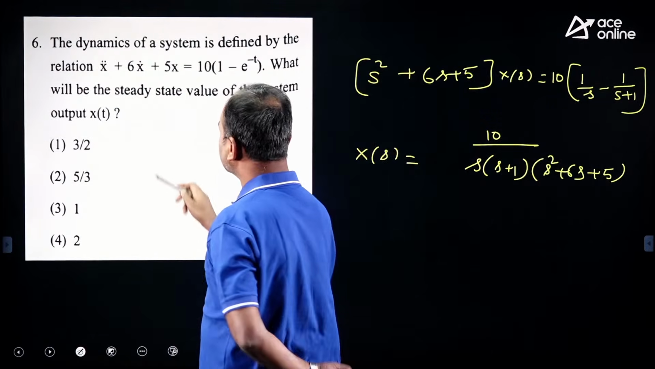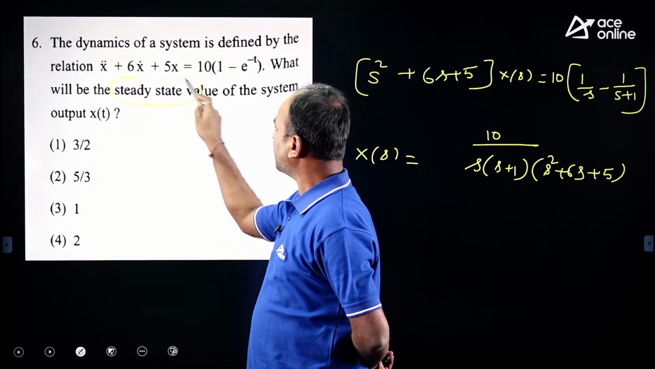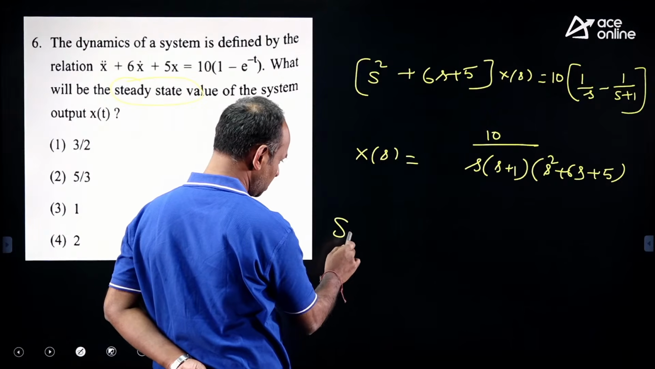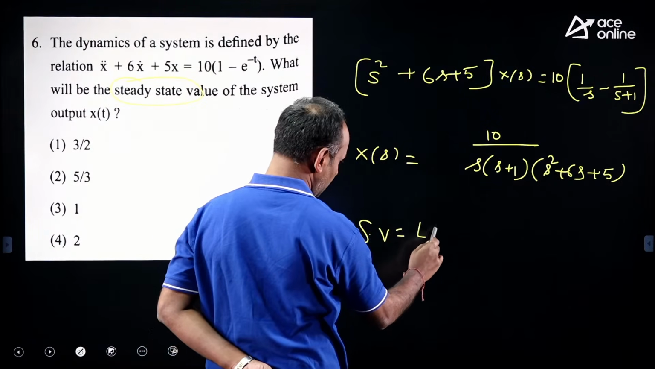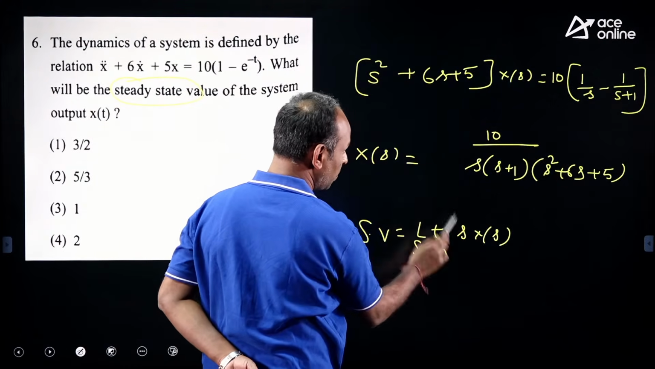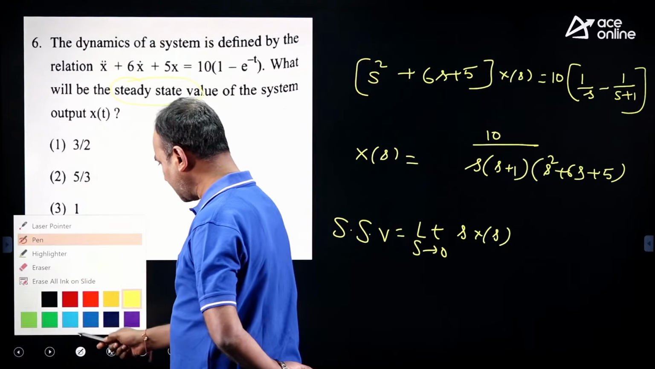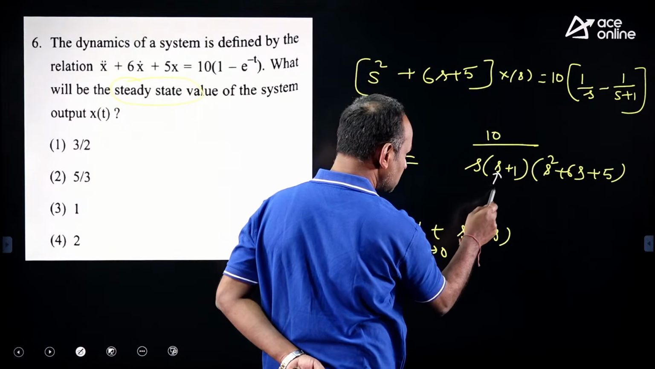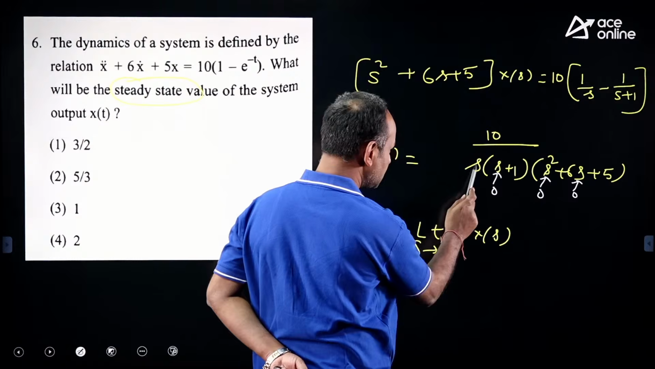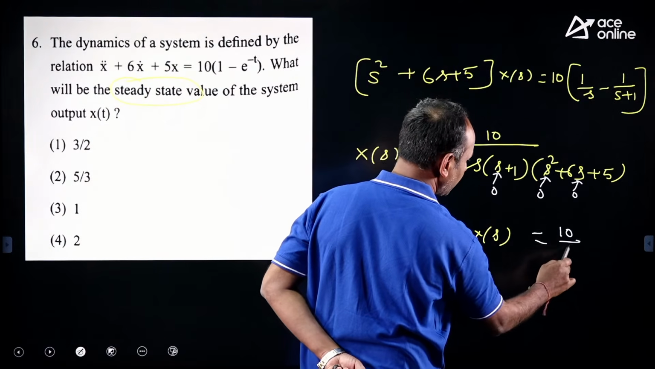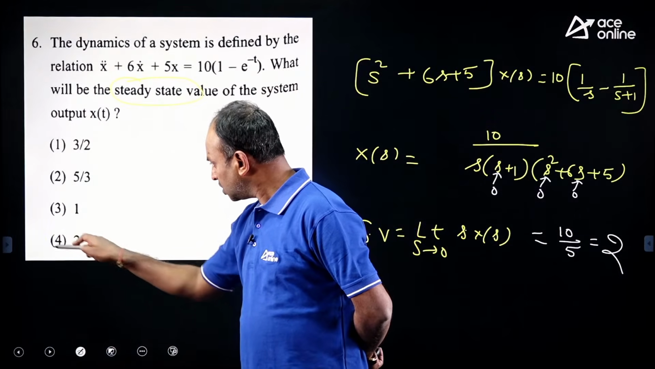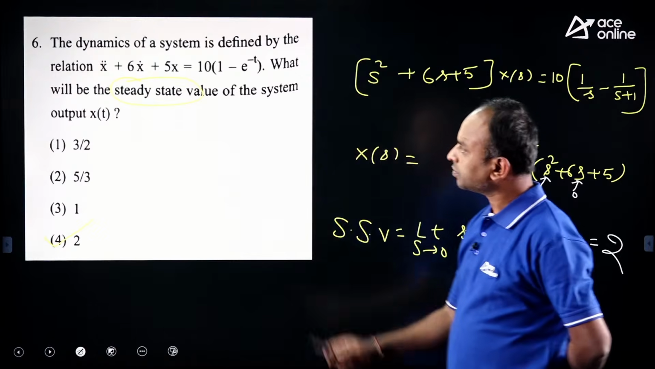Now the examiner is asking for the steady state value. What is the formula for the steady state value? Come on, tell me. Steady state value equals limit s tends to 0 of s into X of s. The s is going to cancel. Here is a simple technique: wherever s is there, substitute s equal to 0. So we get 10 by 5, which is 2. So 2 is the perfect answer here. Yes, this is the correct answer. Next.